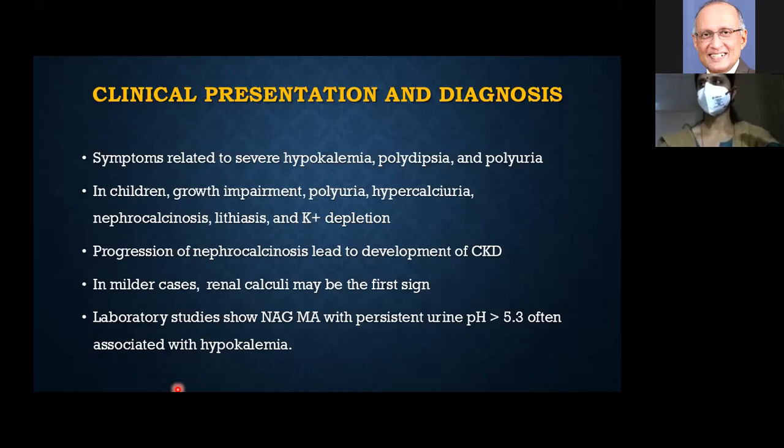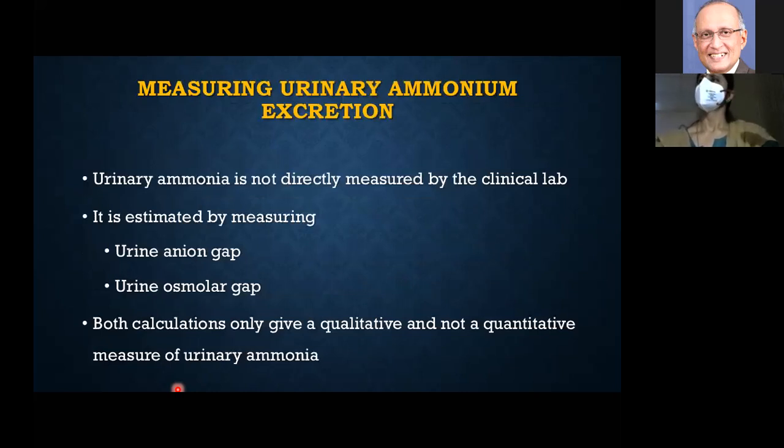So, what are the clues you should get? Normal anion gap metabolic acidosis. In spite of acidemia, you have a urine pH of more than 5.3 and associated hypokalemia. This will be the clue for you to investigate further. We know that urine ammonium excretion is abnormal in distal RTA. How are you going to measure that? Is it possible to measure ammonia? No. Actually, there is no quantitative assessment of ammonia. Whatever we have is a qualitative assessment, basically done by urine anion gap and urine osmolar gap.